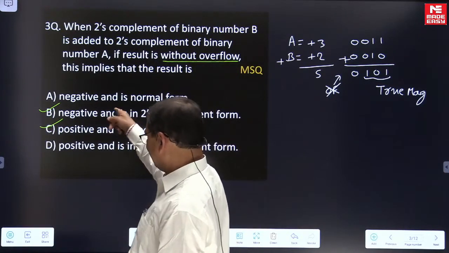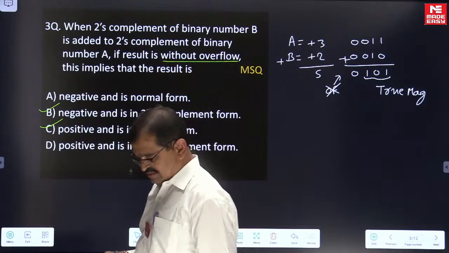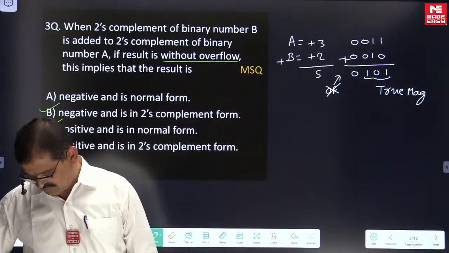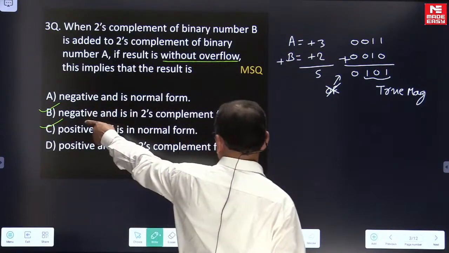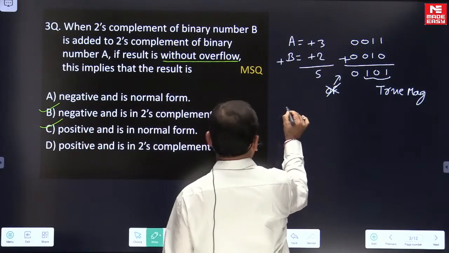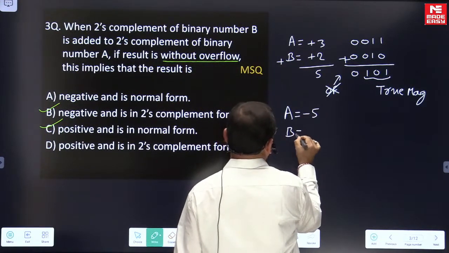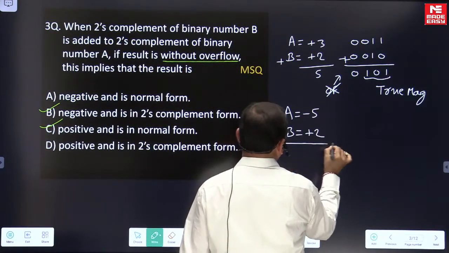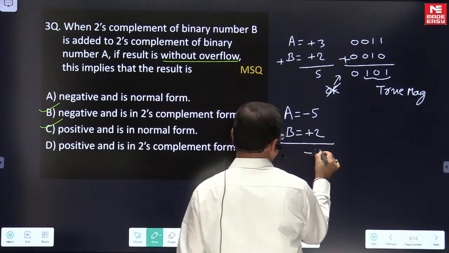Similarly, you have to make an example for the other option. So you have to make an example even for B. Suppose A is considered as minus 5, B is considered as plus 2. When we are adding these two numbers, it is minus 3.